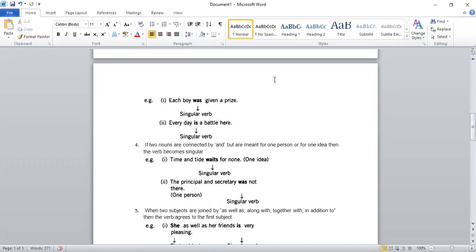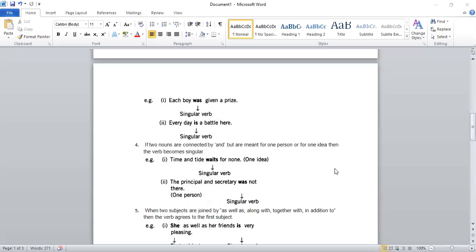So now again you are talking about one thing. So the verb will be singular only. As you can see in the examples, each boy was given a prize has a singular verb. Each day is a battle here is again a singular verb. So you can say that out of many things, if you are talking about one thing, then you will use singular.